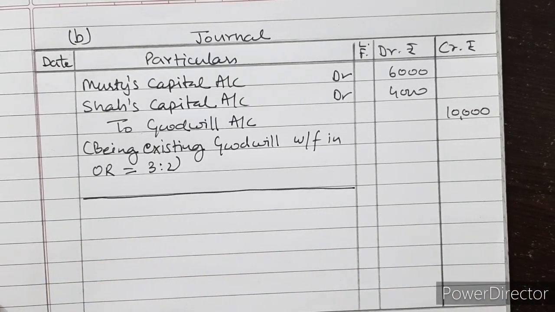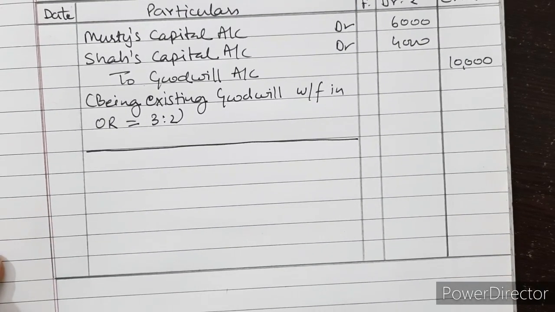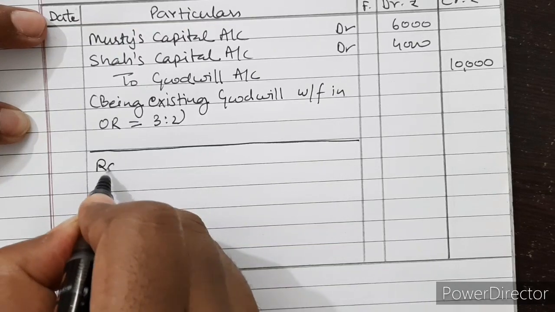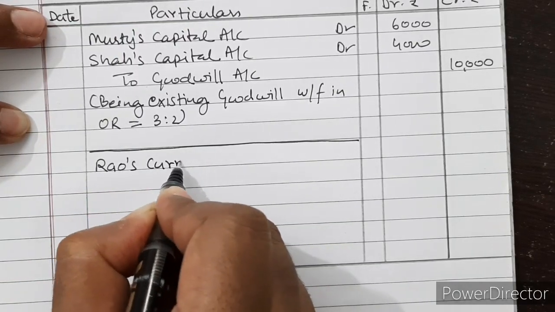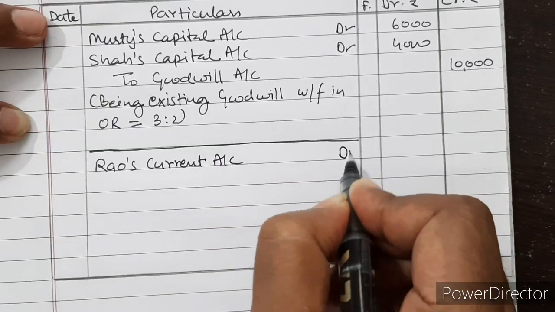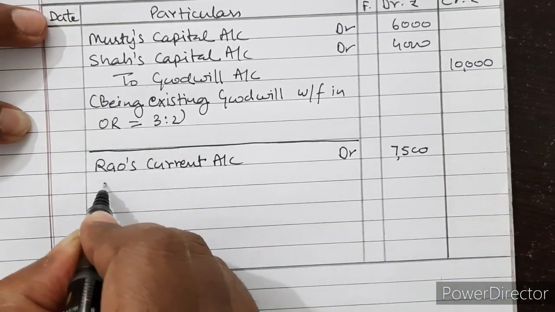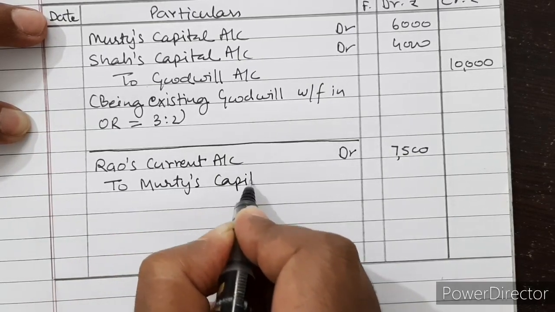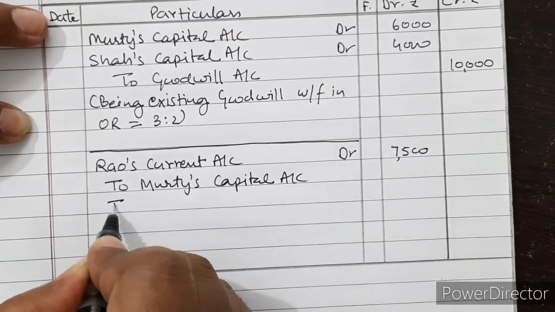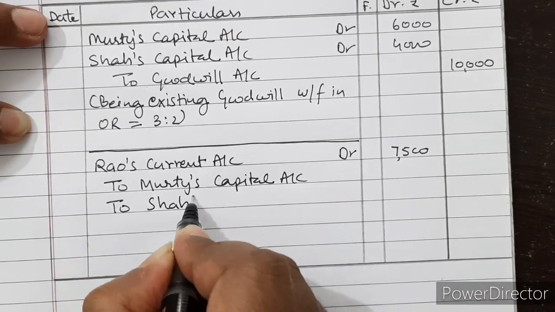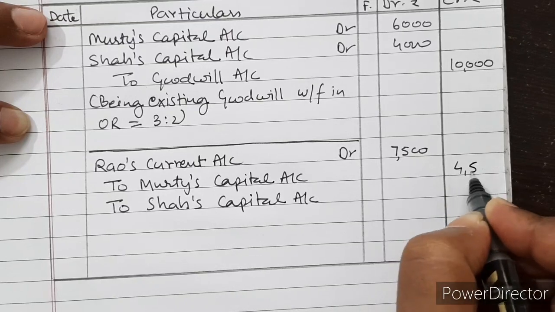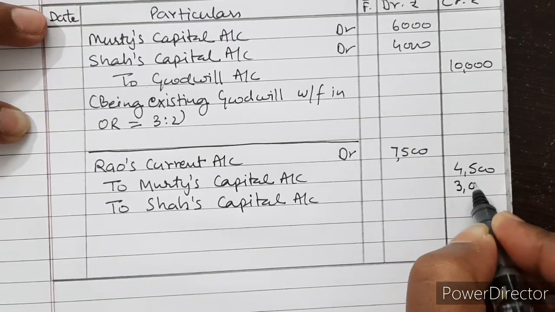Now we will make the treatment for the incoming partner's goodwill, Rao, which he is not bringing. So the same journal entry we will pass. Rao's current account debited, 7,500 to Murthy's capital account and to Shah's capital account, 4,500 and 3,000.